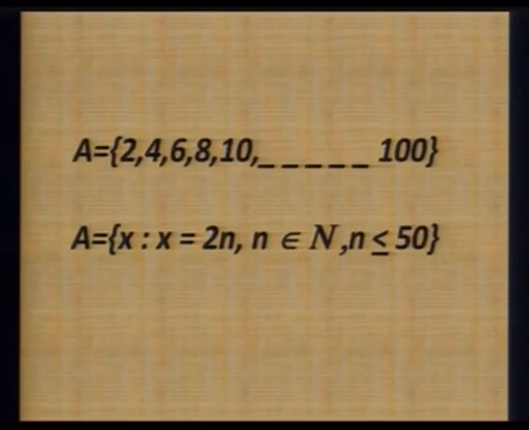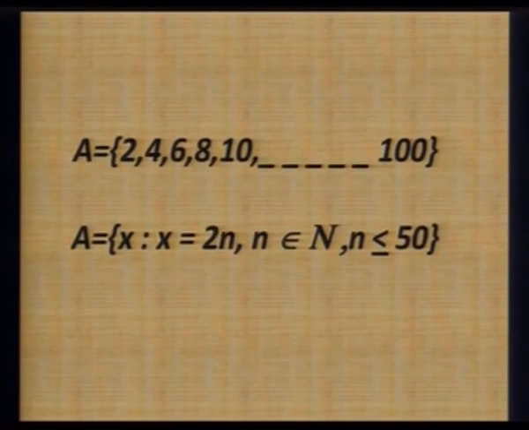Let us understand through an example. Here a set A is 2, 4, 6, 8, 10 up to 100, which means this is a set of even natural numbers from 2 to 100. Now I want to describe this particular set, which is written in roster form, in set builder form, and I will write it this way: A equal to X. Now I have to define X.